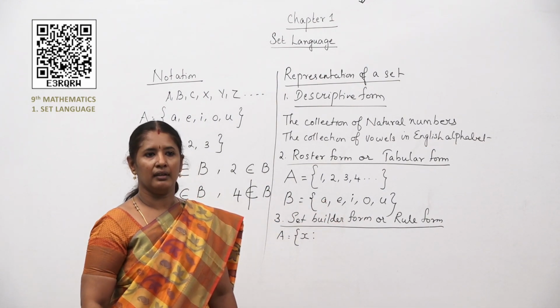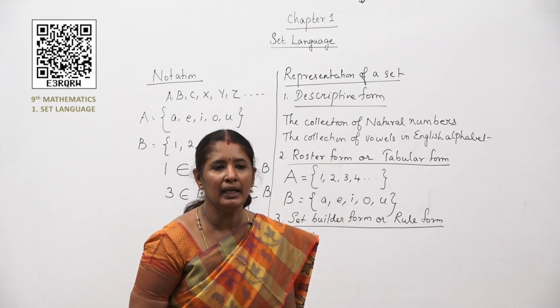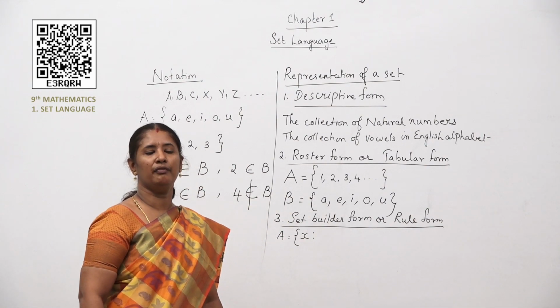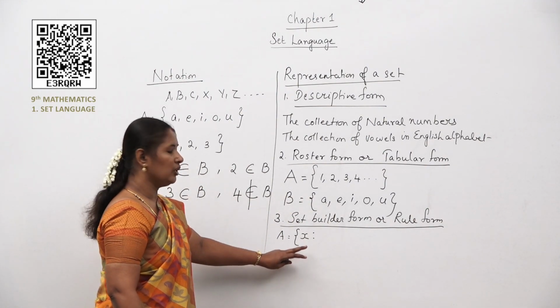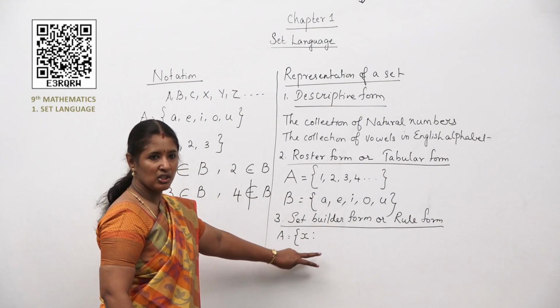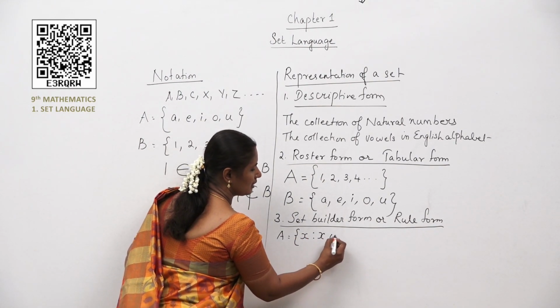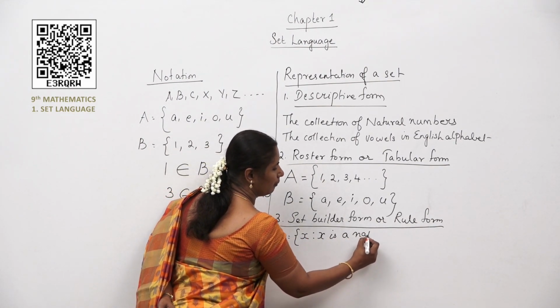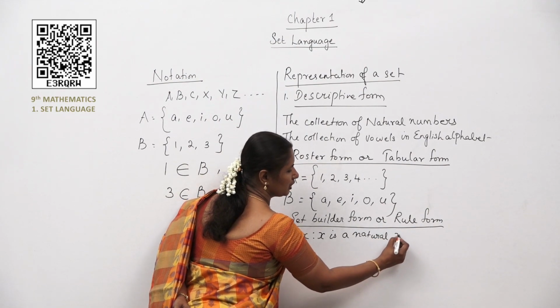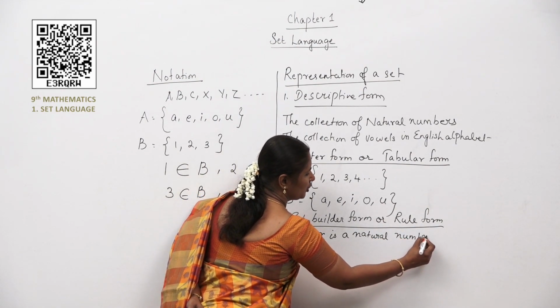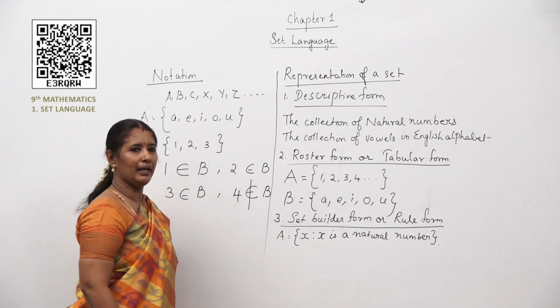What are these, children? It is nothing but a natural number. What is this, 1, 2, 3, 4 all? Natural numbers. So you have to say X such that X is a natural number. What is it? X such that X is a natural number. Close the bracket like this.